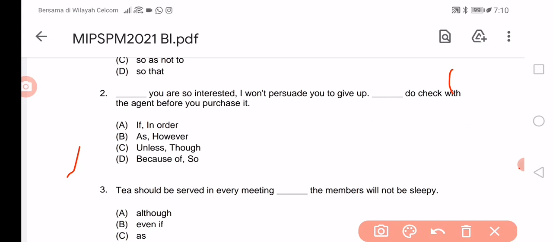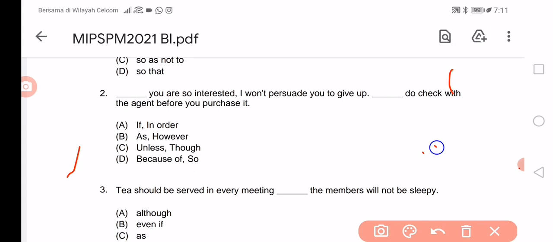Let's look at them one by one. Let's say if we want to choose A, let's read it together to see if it makes sense or not. If you're so interested, I won't persuade you to give up. In order do check is not right. Something is not right with that sentence, so A is not correct. What about B? As you are so interested, I won't persuade you to give up. Makes sense? However, do check with the agents before you purchase it. I think B is quite right.